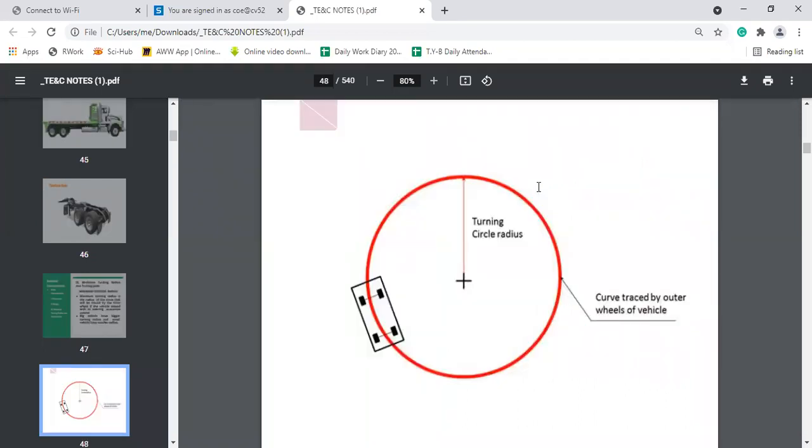So in this figure you can see this red circle is traced by the outer wheels of vehicle, and this is the radius of that circle. Now this radius is known as the minimum turning radius.